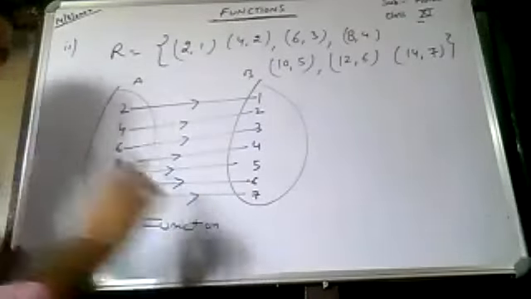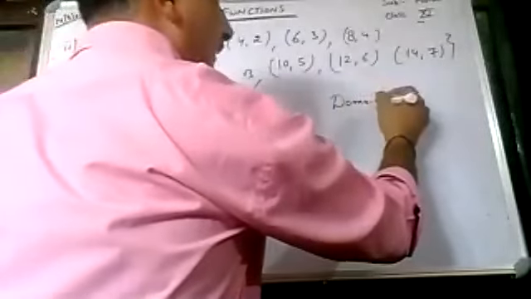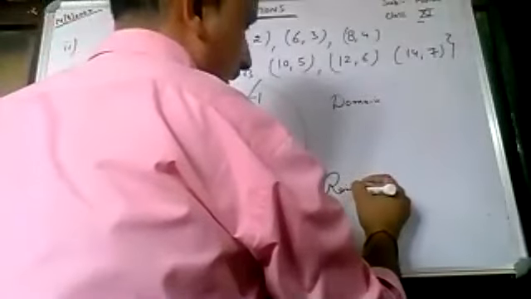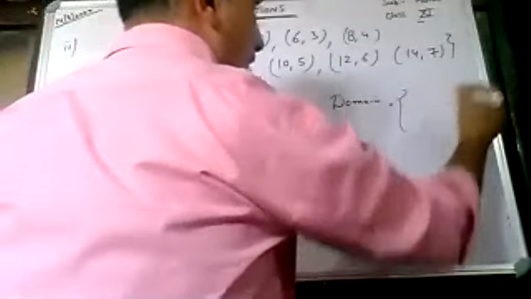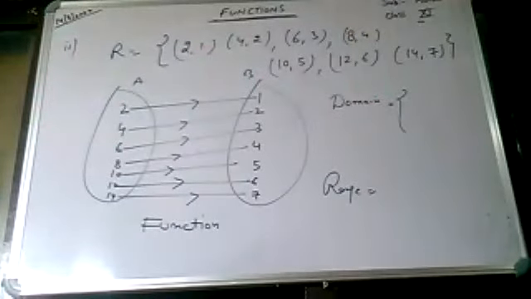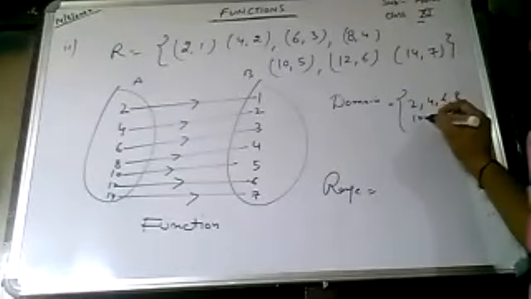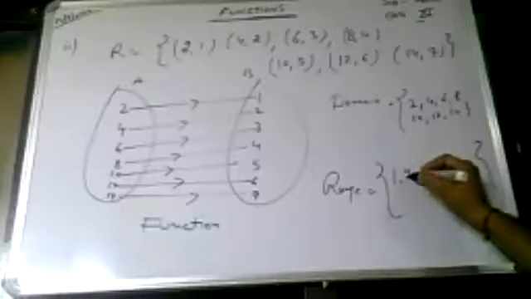Now, since it is a function, you are supposed to find the domain and the range. So who will tell me the domain? Kanan, unmute yourself and tell me the domain. 2, 4, 6, 8, 10, 12, 14. Can you tell me the range also? 1, 2, 3, 4, 5, 6, 7. Shabash.